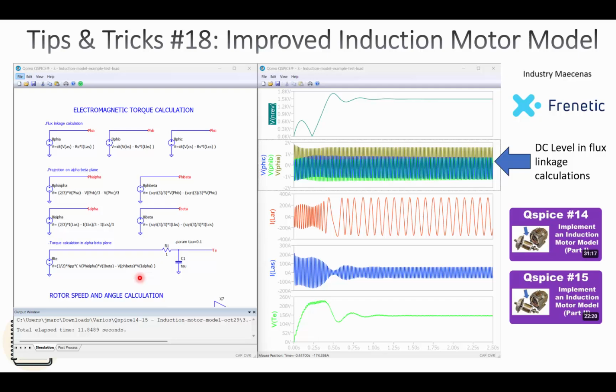So at the end we were getting the correct value for the electromagnetic torque and for the speed and so on, because we have tested that everything was okay. The results were matching the theoretical results. But in future simulations, we will want to see the fluxes, and then it's better to generate the fluxes without any DC level. So let's investigate this a little bit further.